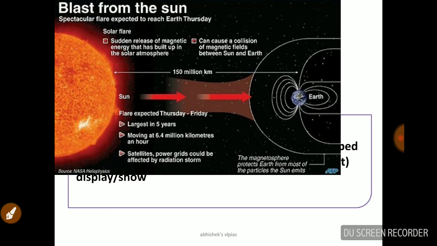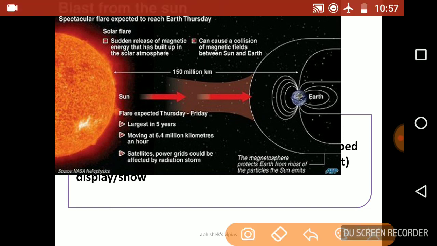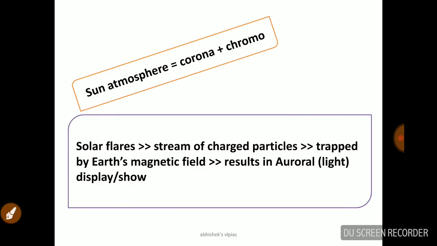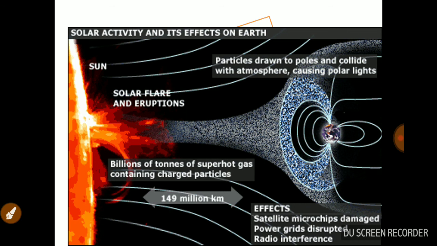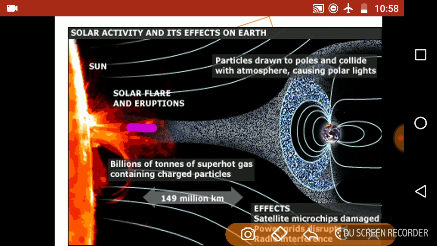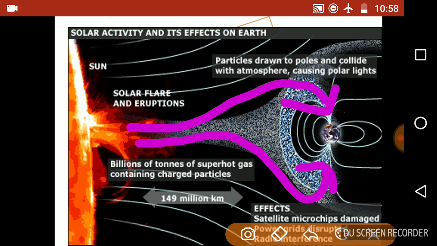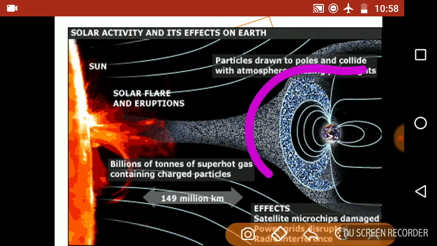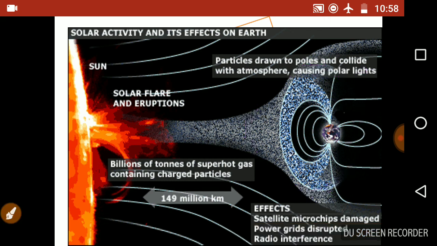And you can see the earth's magnetic field lines like this. I'll show you one more picture which is clearer for us. See this, the sun flares and eruptions will come and the particles are drawn to the poles, colliding with the atmosphere, causing polar lights. Some lights will come from the flares and reach the northern pole, and some will reach the southern pole. As you can see there is a magnetic field around the earth. This magnetic field drives away the charged particles of the sun flare.